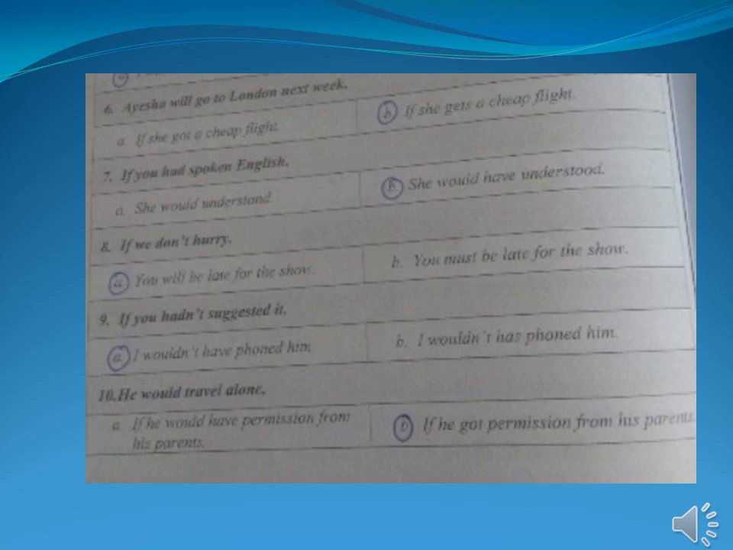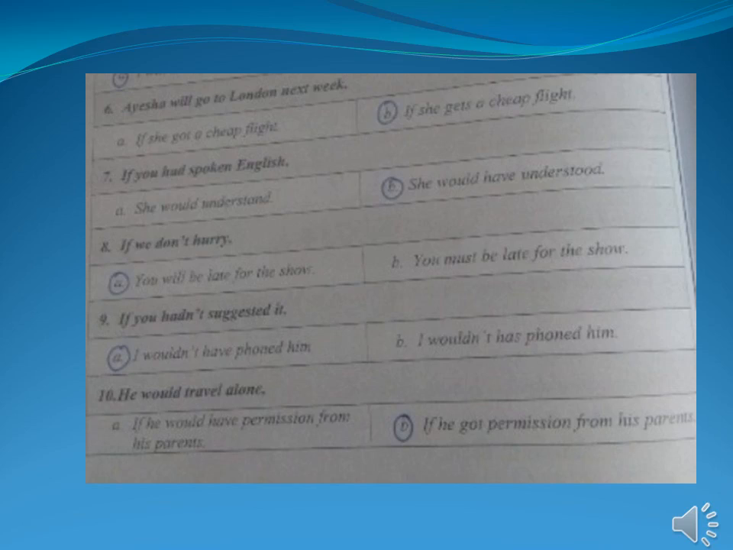Here comes the second part of activity number 4. Let's move to the 6th sentence, that is, Aisha will go to London next week. B option. Good. If she gets a cheap flight. Because will is used, it means it is the first conditional type. That's why we are going to click B option.